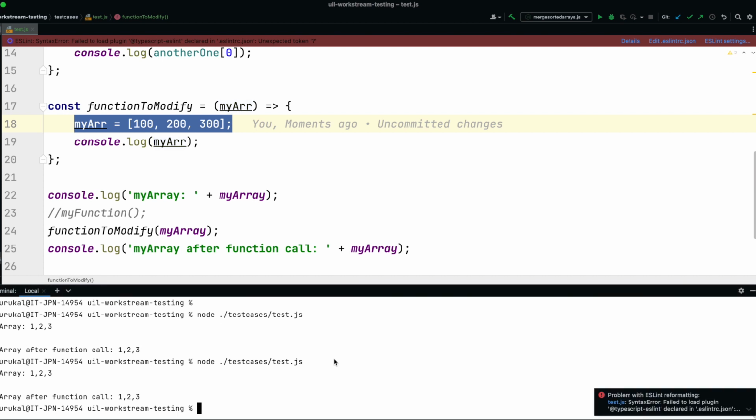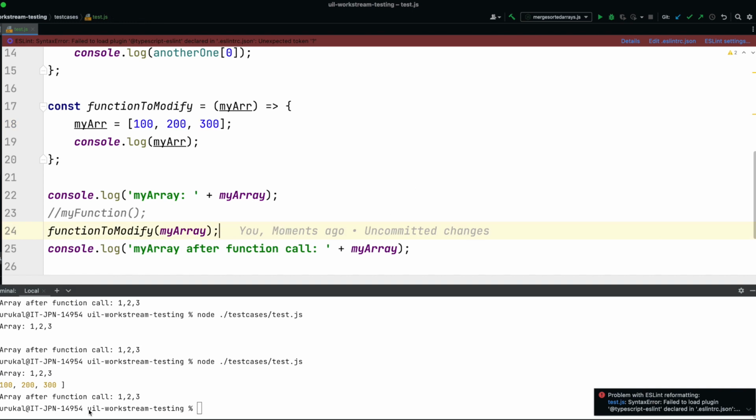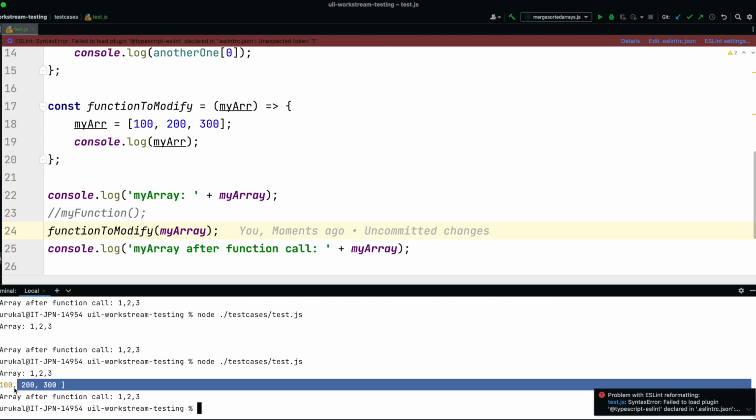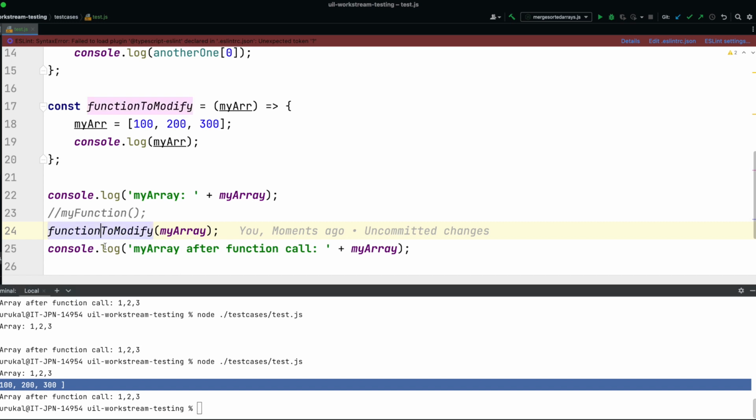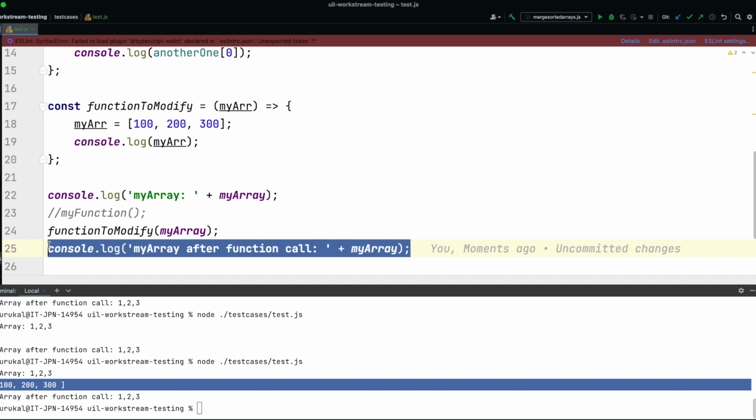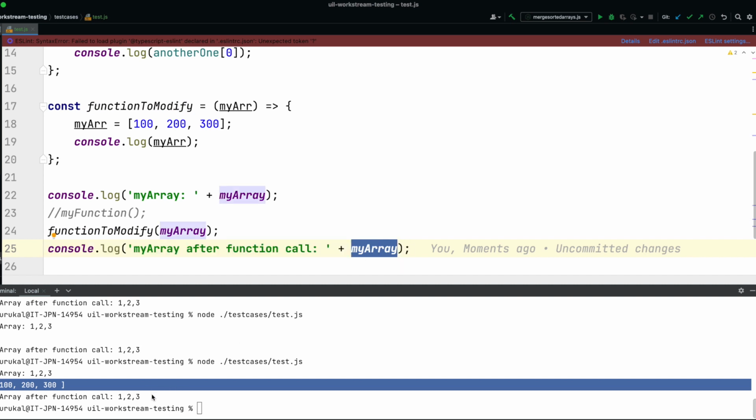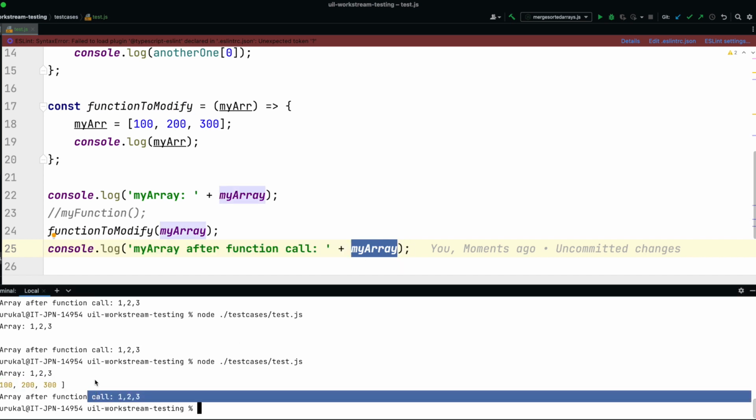Let's see what's happening now. My array is 1, 2, 3. All right. And then when I print in the function, I see that it is set to 100, 200, 300. And then after I exit my function, my array is still 1, 2, 3. Now it has not changed.